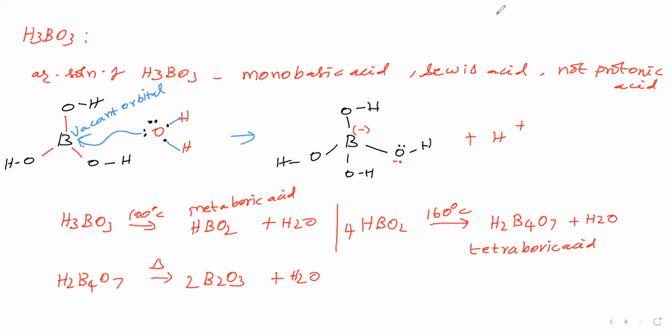Therefore now we can say that orthoboric acid on heating to 100 degrees Celsius gives metaboric acid. Heating to 160 degrees Celsius gives tetraboric acid H2B4O7. On strong heating it gives B2O3. So the behavior of orthoboric acid on heating we have covered.